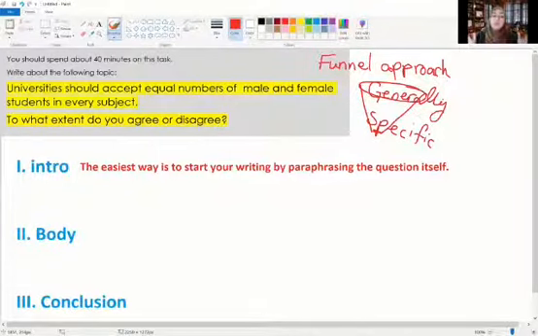So they start talking in general about education and that they should accept males and females in equal numbers in each subject or topic. And then this is the main point. Do I agree or disagree? So I'm going to start generally by paraphrasing this part. And then I would end by saying whether I agree or disagree. Why is that? I'm going to tell you in a minute.